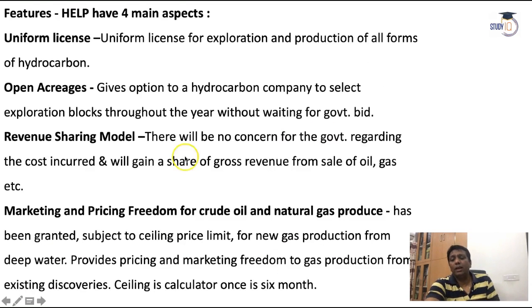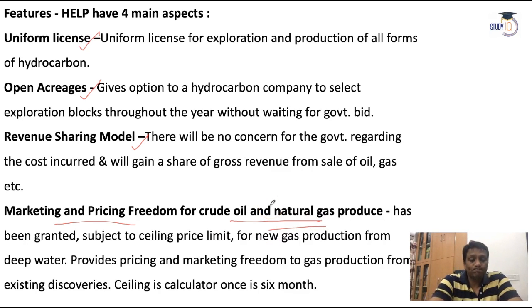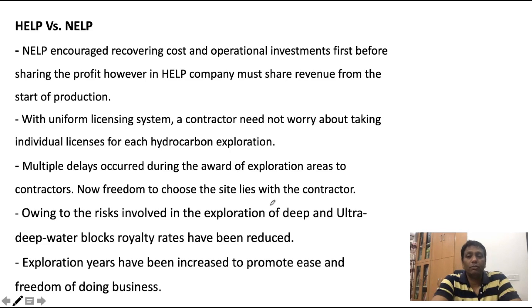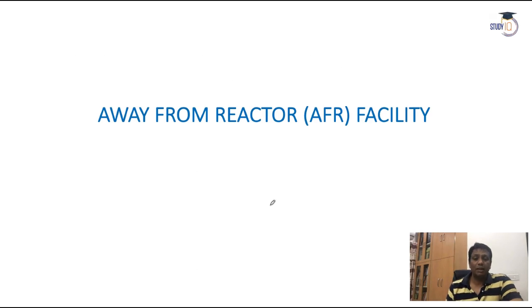HELP has four main aspects, and I already explained them to you earlier. Uniform licensing system, you go everywhere for the exploration work; open access; proper revenue sharing model; and marketing and pricing system for the crude oil and the natural gas produced. Okay, so this is also good. The government and the private sector will work together and decide the proper marketing and pricing. It's not only the government that decides everything. So this is the reason. The HELP and NELP differences, you just go and see in this PPT, but I already explained everything.